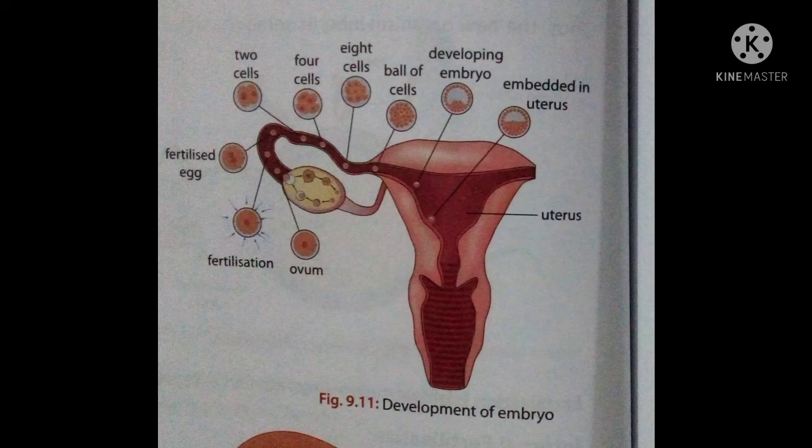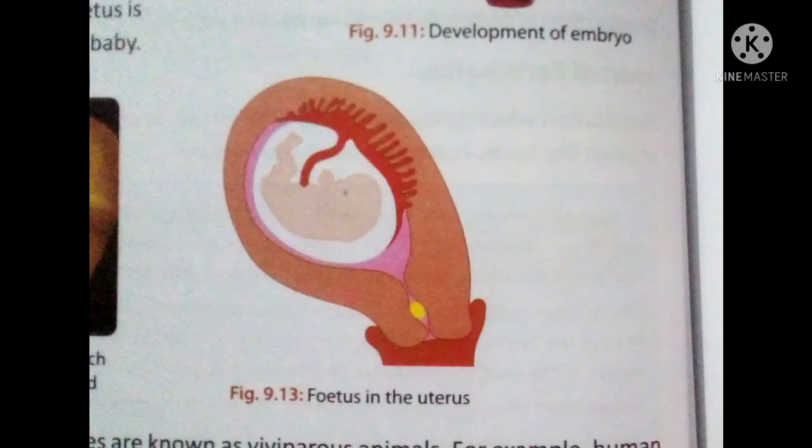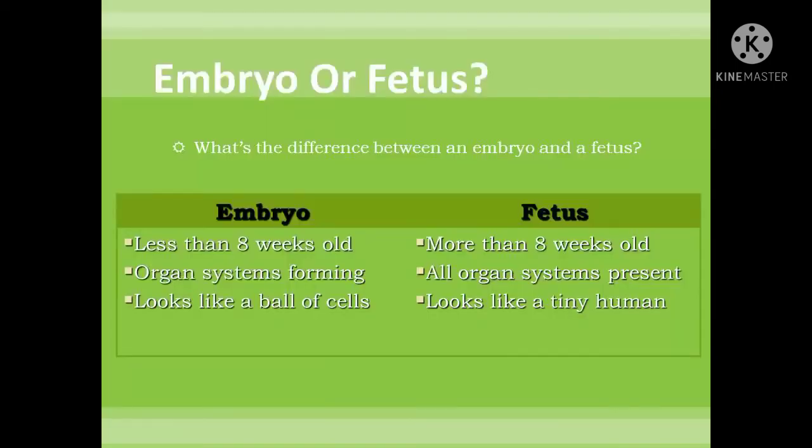After the formation of the embryo, the formation of the fetus will take place. Fetus is that stage of the embryo where all the body parts can be identified by the doctors. The fetus formation takes place after 8 weeks, where you can identify the different kinds of organs in the body. After about 36 weeks, all of you, the development of the fetus is complete and the mother gives birth to the baby. 36 weeks means 9 months, all of you. You can see the fetus in the uterus, how the fetus looks.